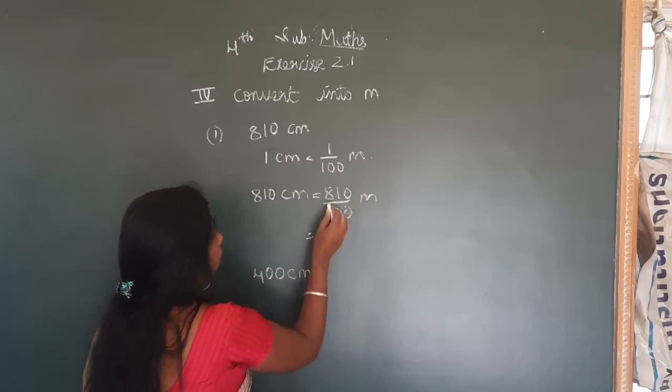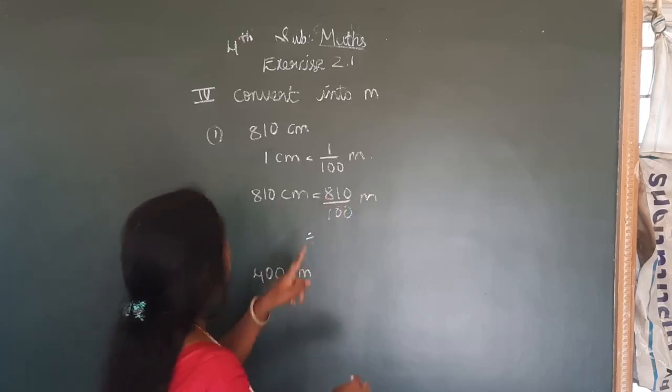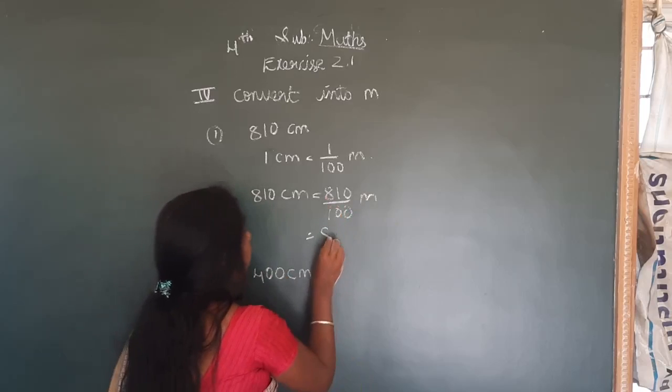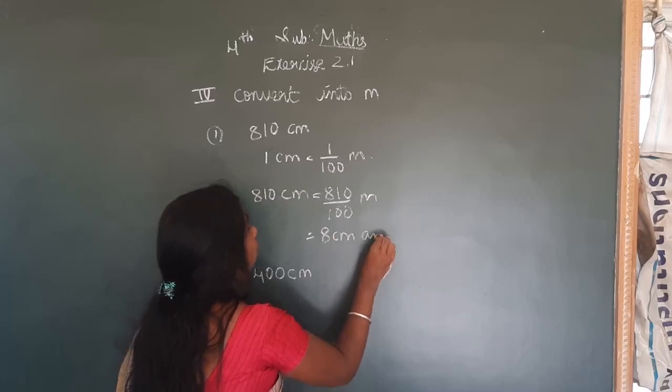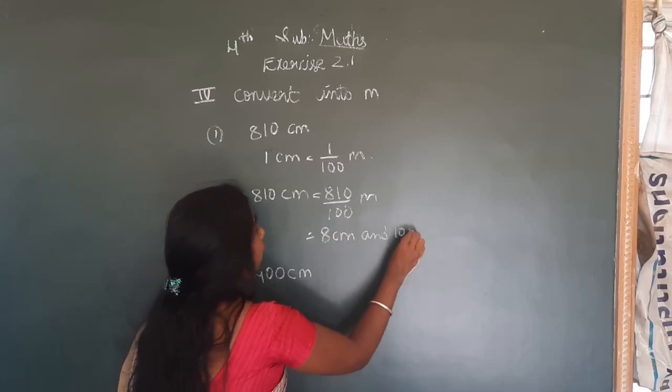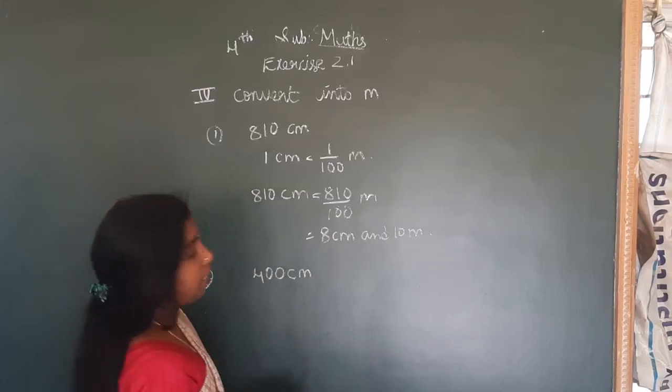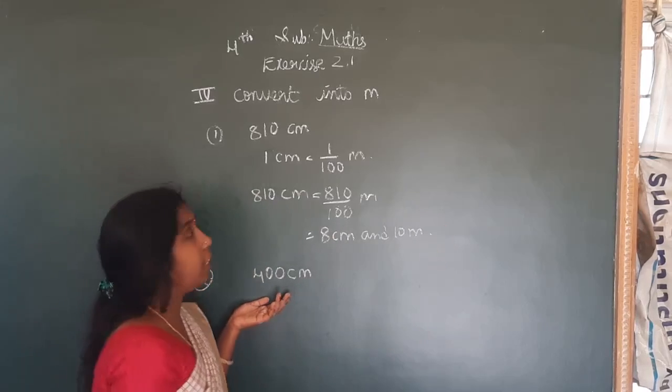So what is in the 100s place? 8. So 8 meters and 10 centimeters. Next question is 400 centimeters.